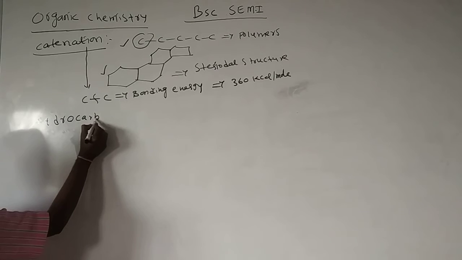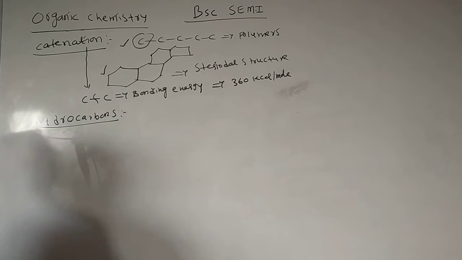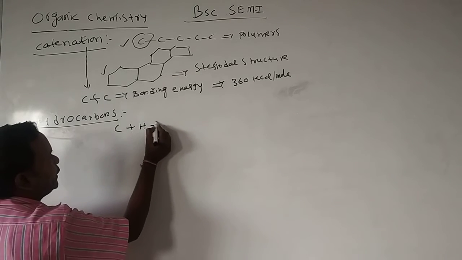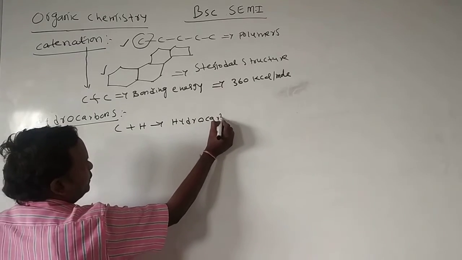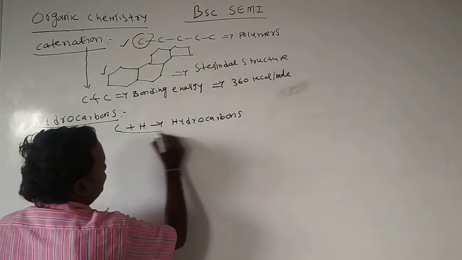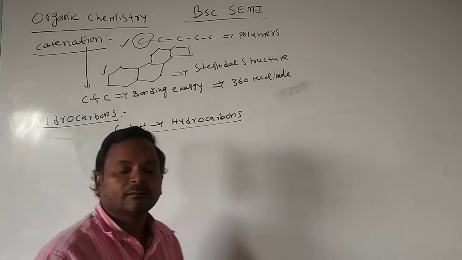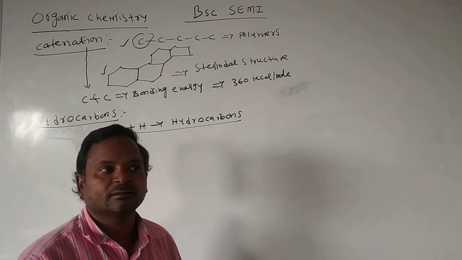Hydrocarbons. Carbon hydrogen compounds we simply call hydrocarbons. So many hydrocarbons are there here. So what are those? Alkanes, alkenes, alkynes, benzene, naphthalene, anthracene.